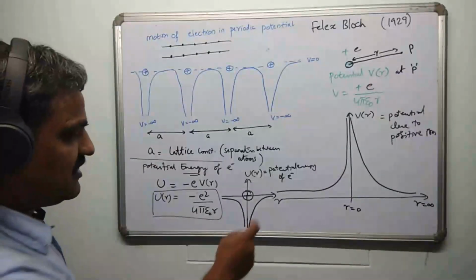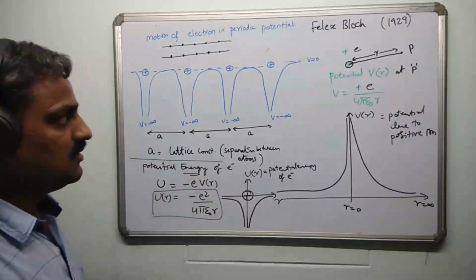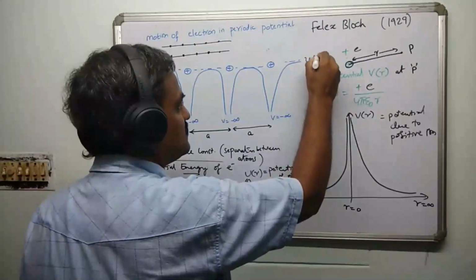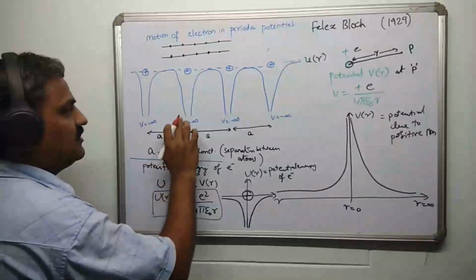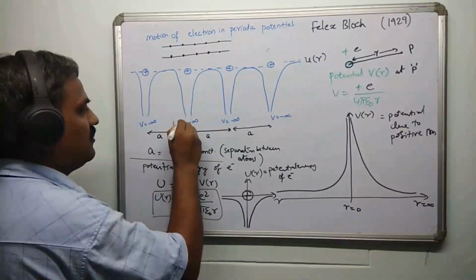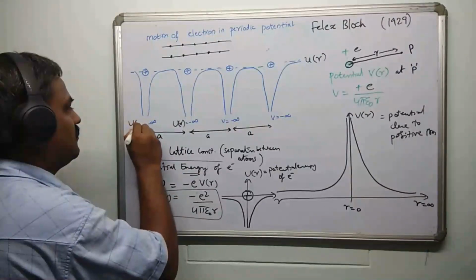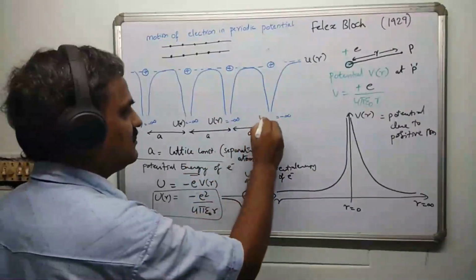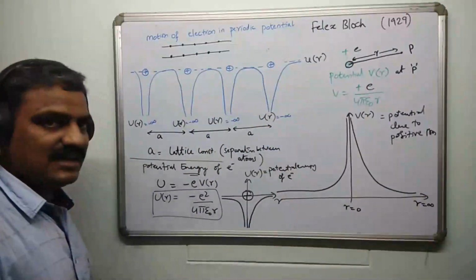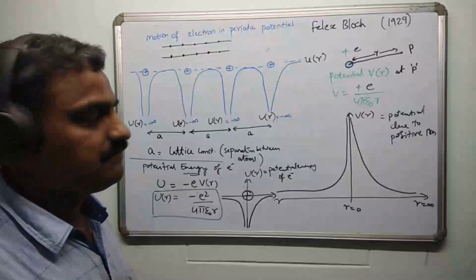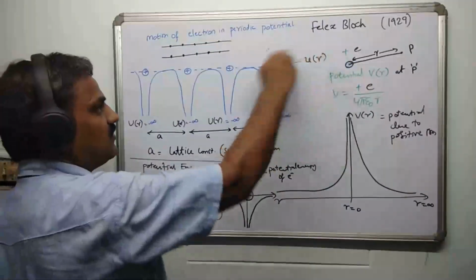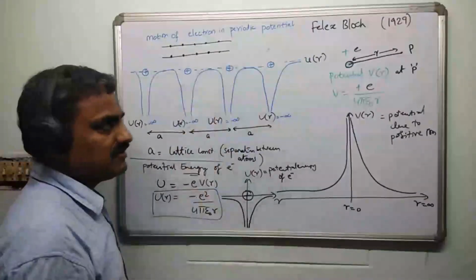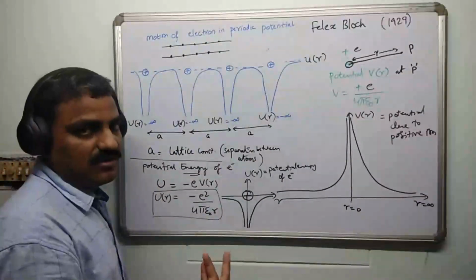Now the same things are plotted over here. Instead of V of R, I'll call it U of R, which is the potential energy of the electron, and it becomes U of R everywhere. I'm actually sketching the potential energy of the electron at every positive ion location. At every positive ion, the electron just feels this kind of trap. So it gets slowed down, and if at all it gets out of the trap, once again it travels and may encounter another trap like that.